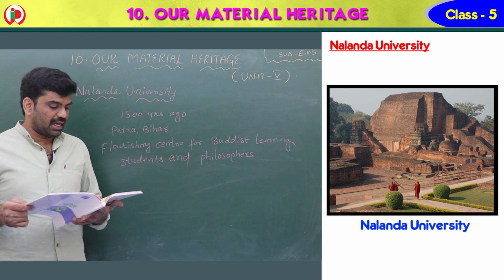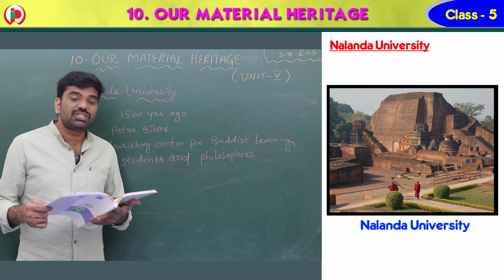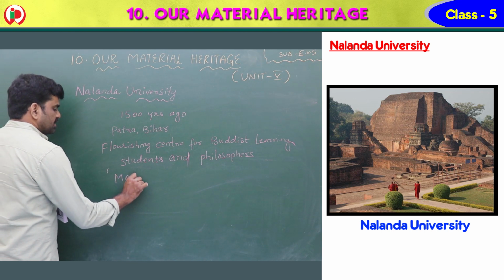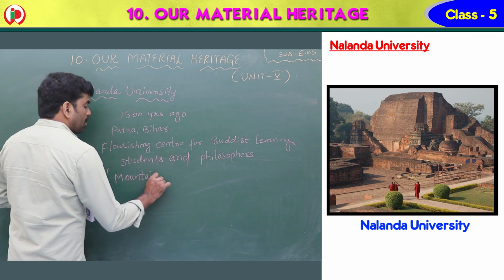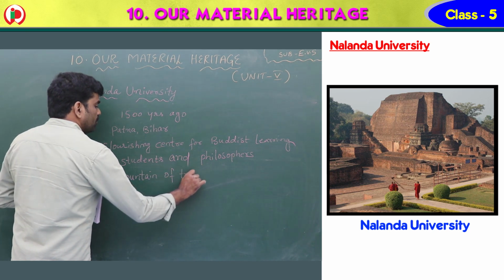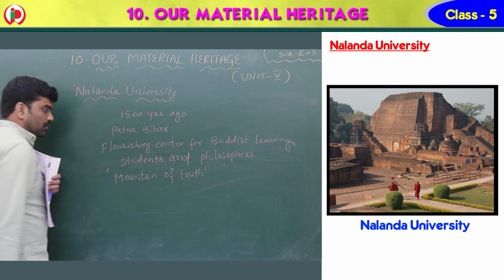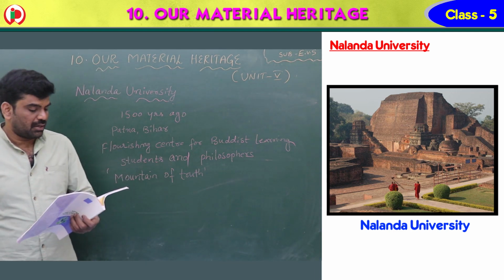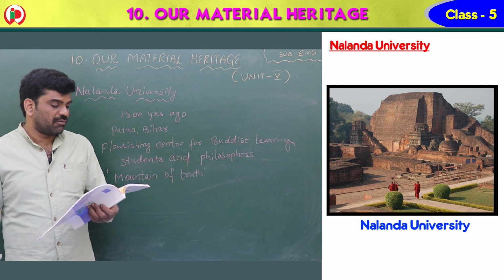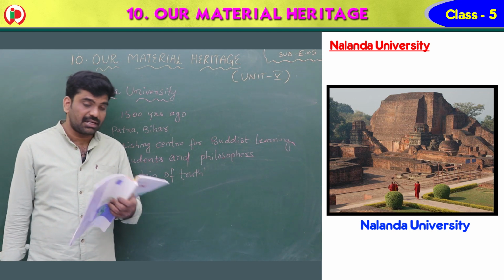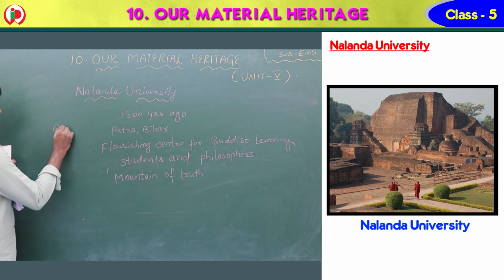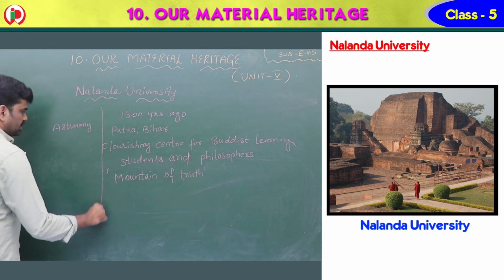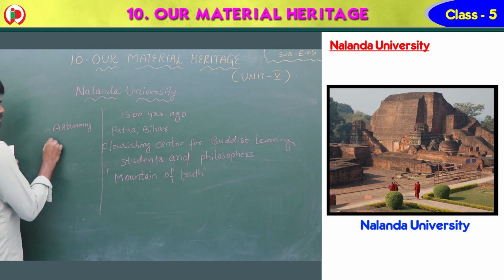And here, it has a huge library called Mountain of Truth. What will you do in a library, children? You will learn so many things from the books. So here it stores thousands of books on astronomy, the space science, mathematics, and philosophy.